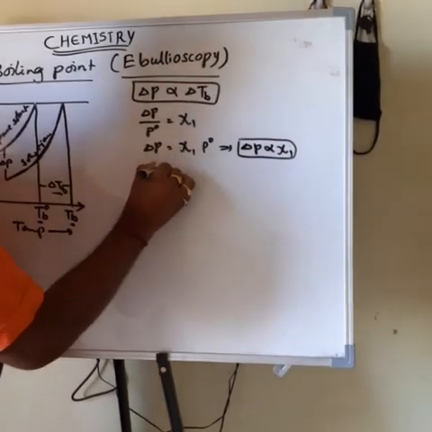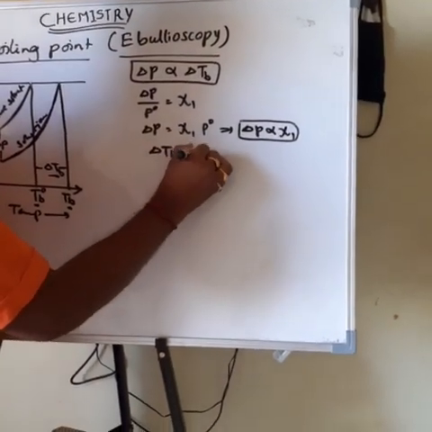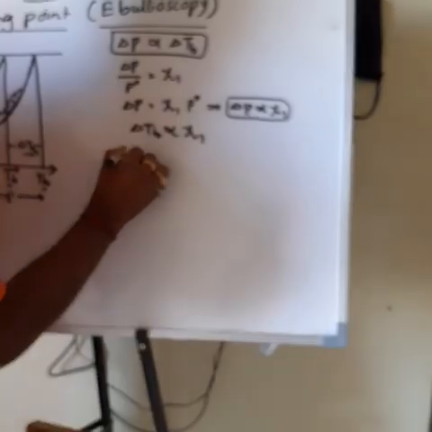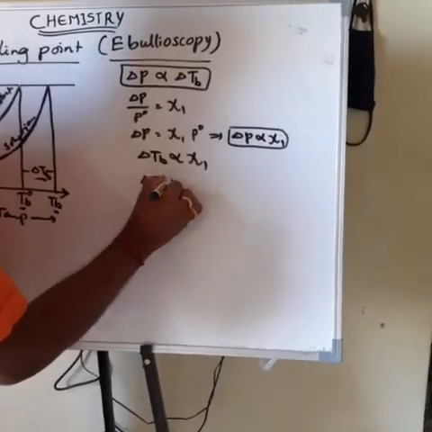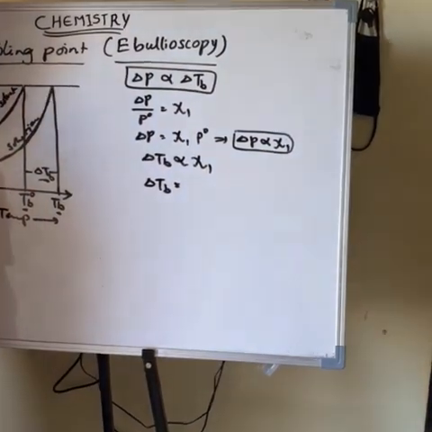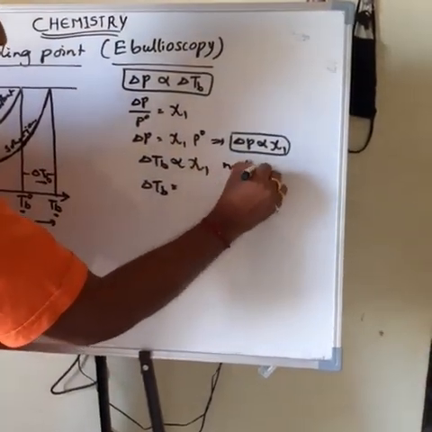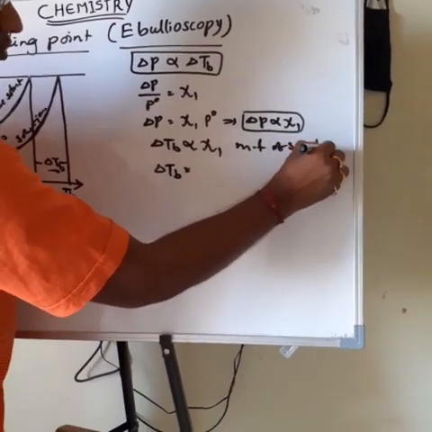Here xi1 means the mole fraction of the solute.